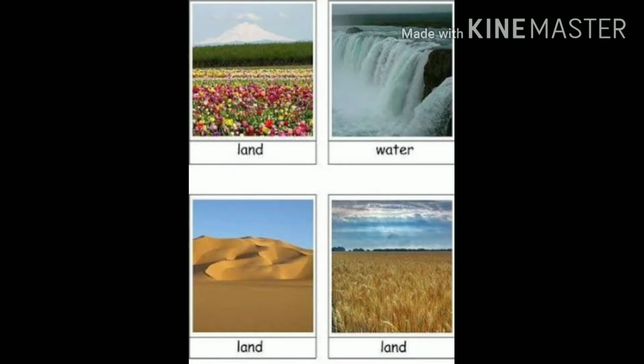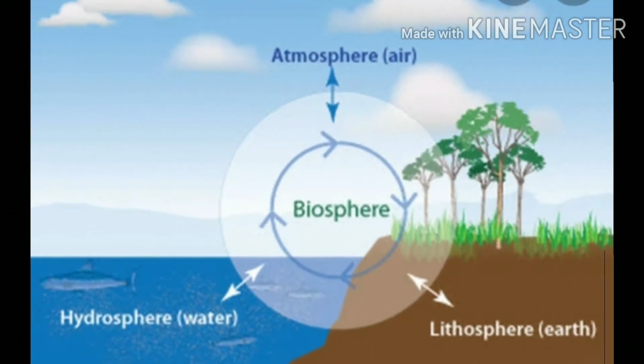These three resources make the three spheres of the earth, which are the atmosphere, that is air, the hydrosphere, that is water, and the lithosphere, that is land.